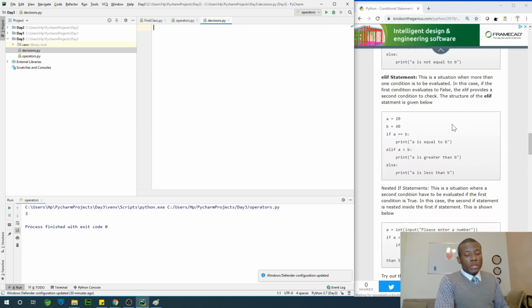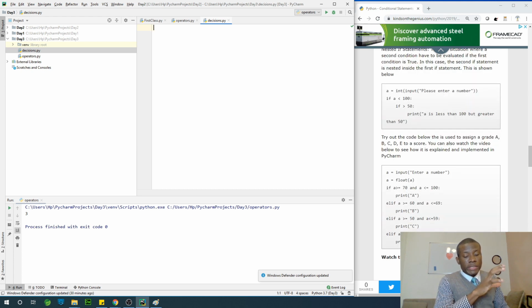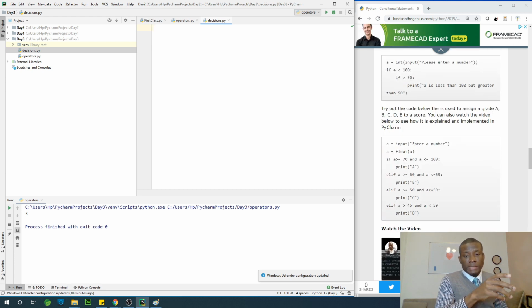So what we are going to do at this point is to create a grade sheet. That is, we have a situation whereby in a class the students have scores. For instance, if the score is 70 to 100 it's A, if it's 60 to 69 it's B, and so on and so forth.